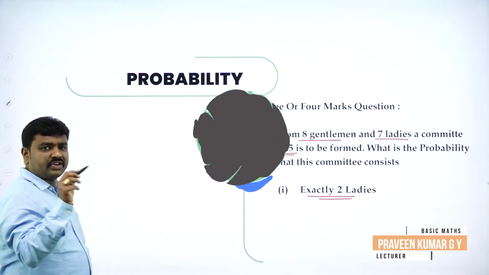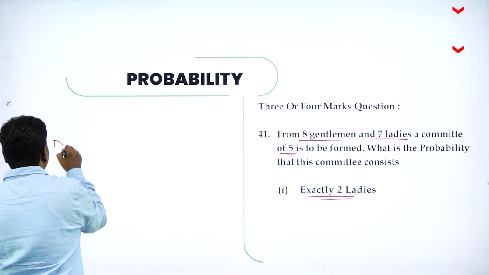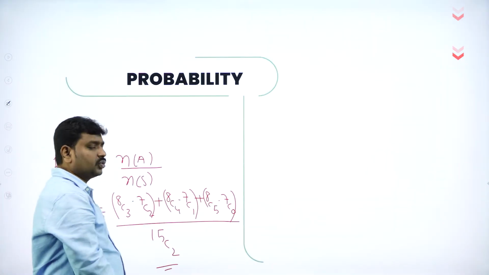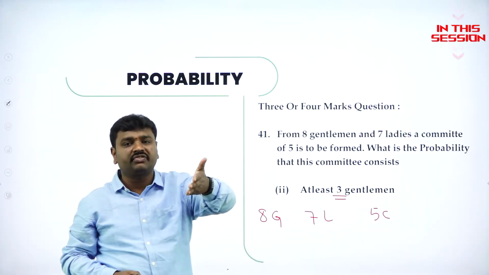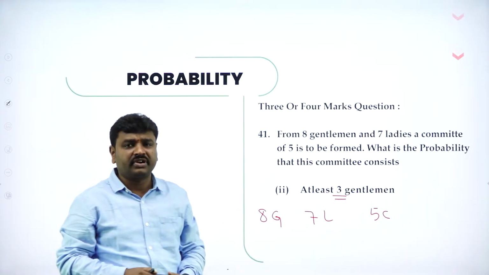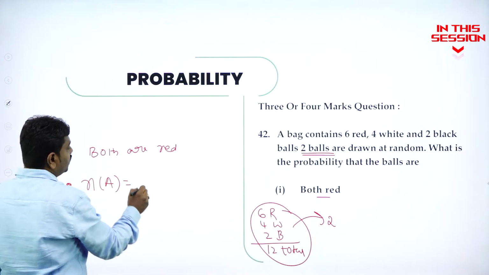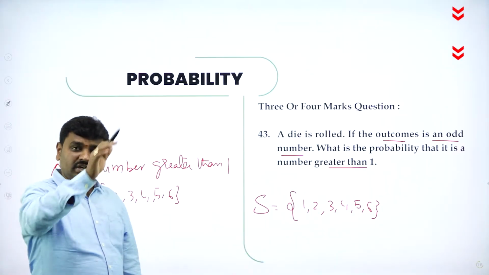So probability means favorable by total. So now number of ways of selecting HC3 is what? 8 into 7 into 6. 7C2, 7 into 6 divided by 2 into 1. We cannot exceed more than 5 because committee should include only 5. P of A, number of elements in A, number of ways of selecting both reds. Total how many reds are there? Outcome is odd number. What is the probability that that odd number is greater than?